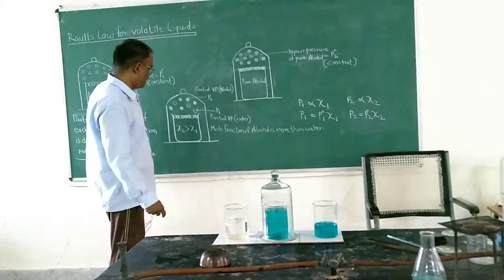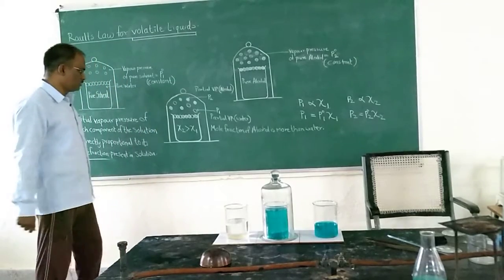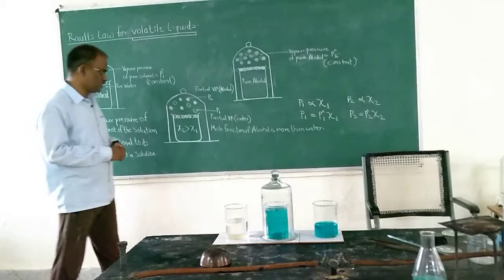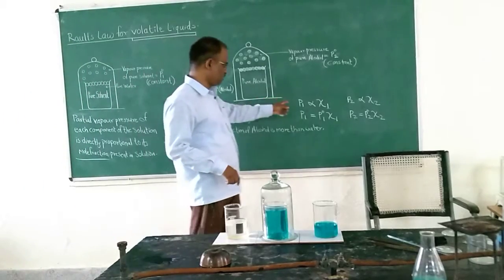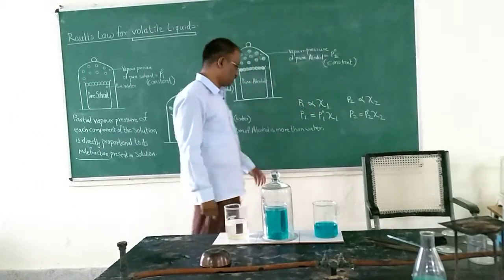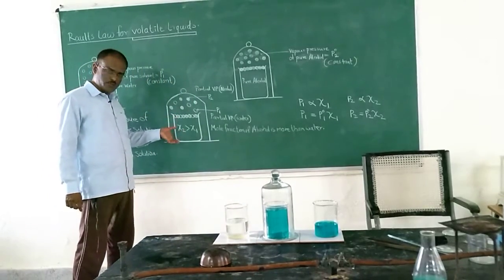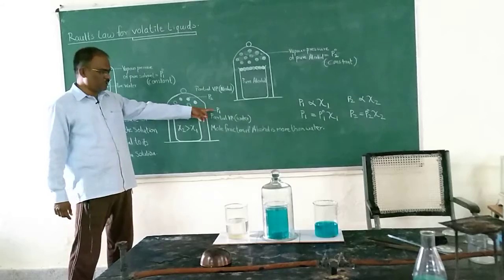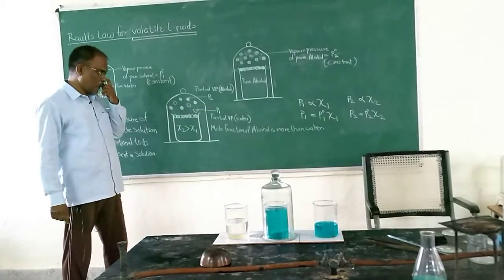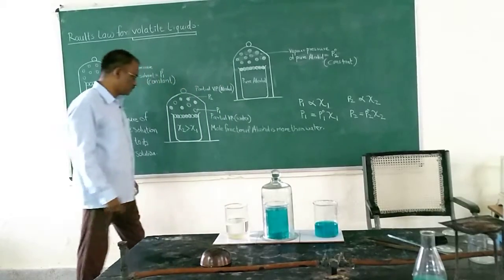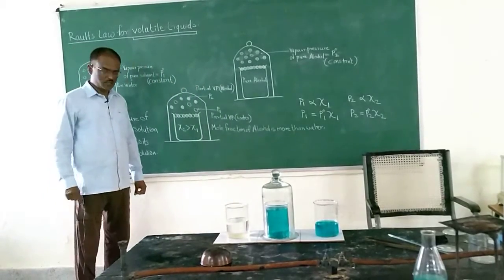Okay, now after all these things I am going to produce some equation. What is that equation? P1 is directly proportional to X1. That means if I have more amount of water, then P1 will be more. P1 is directly proportional to X1, the mole fraction of the water.